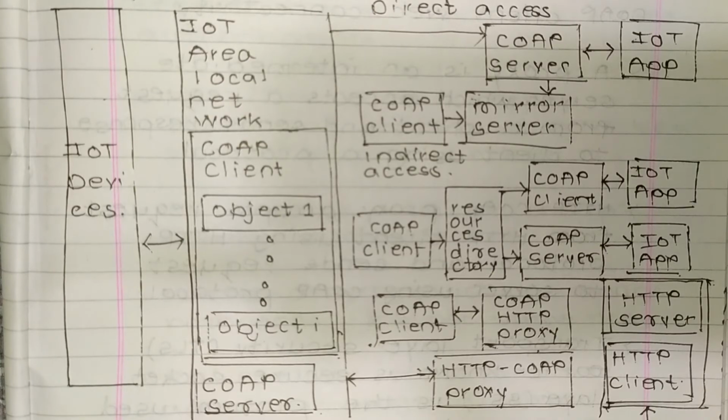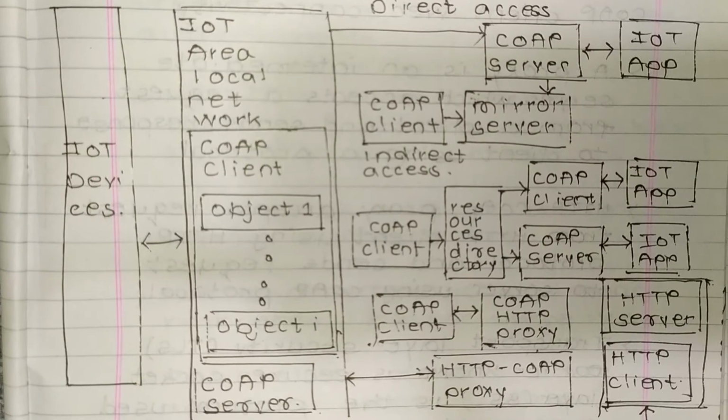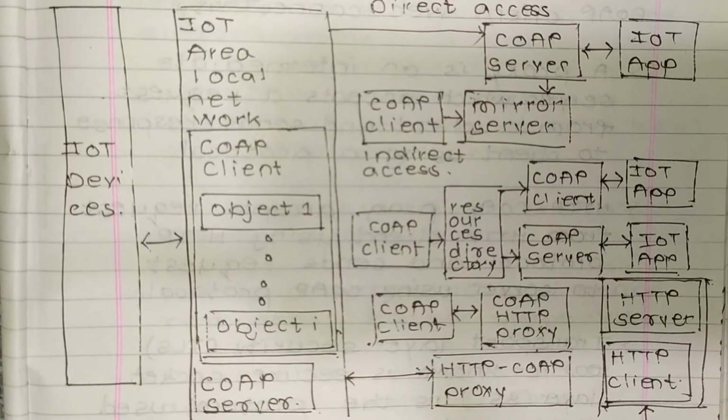Then there is direct access to the CoAP server and IoT app. Then the CoAP server is connected to the mirror server, and the CoAP client gives indirect access to the mirror server. The CoAP client is connected to the resource directory. Then there come two parts, that is CoAP client and CoAP server. So the CoAP client and server both are connected to the IoT app.